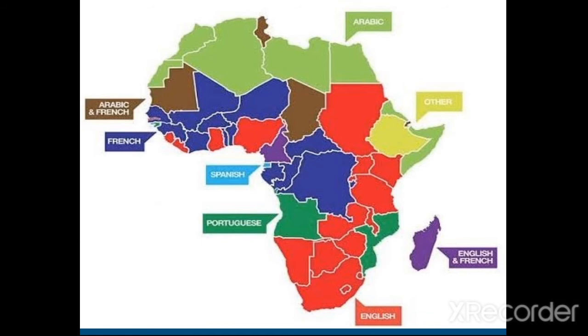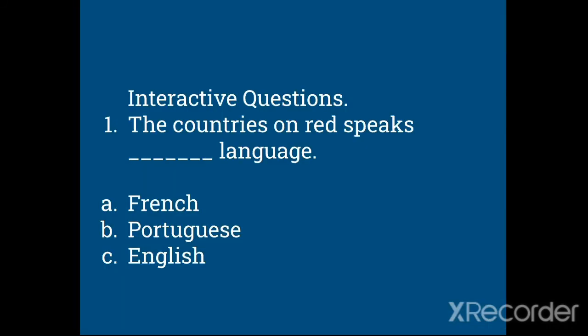You can also see that there's a small part of the map in light blue. The country speaks Spanish. So these are the different countries in Africa and the languages spoken in them.